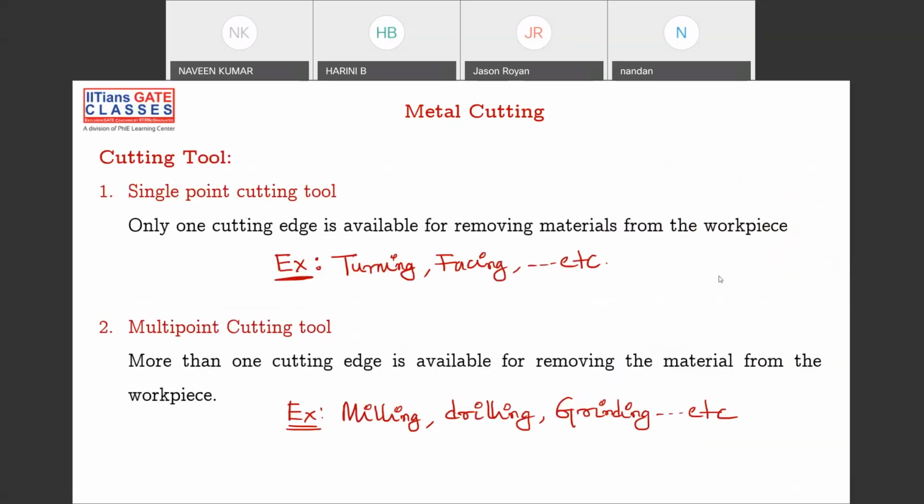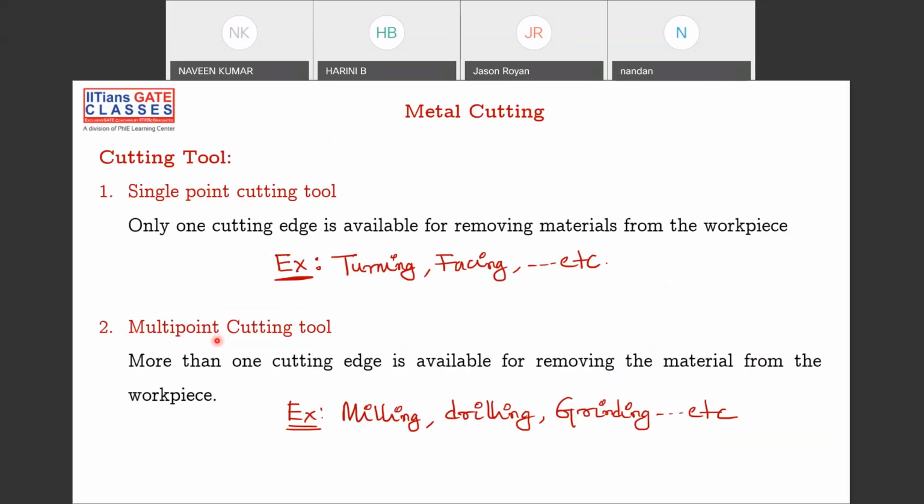Okay. So what are the different types of cutting tools that are available? So we have the single point cutting tool here. Okay, let me take this laser pointer. We have the single point cutting tool here, and we have the multi-point cutting tool. So what are the examples of single point cutting tool? Turning and facing are machining operations which we can perform by using a single point cutting tool. In the sense, your cutting tool will be having a single point of action, because the cutting action will be happening at a single point.